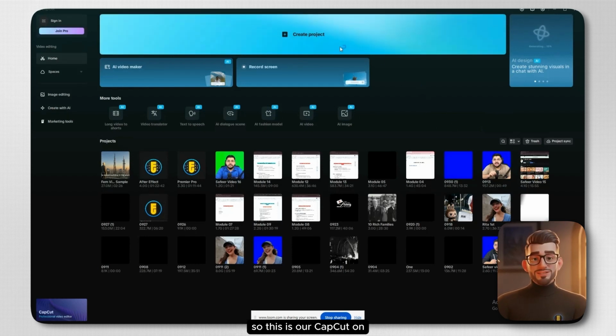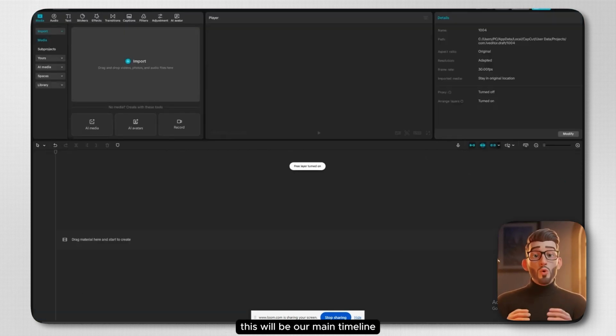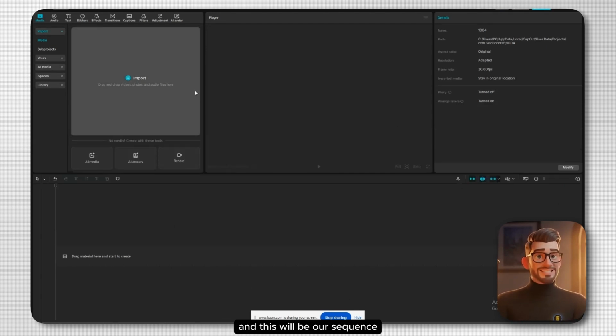So this is our CapCut on. Now we'll just create the project. Let me tell you a little bit about the simple panel. This will be our main timeline, and this is where we'll import our stuff. And this will be our sequence. Here are all the effects and so on. Here you can do audio, text, stickers, effect, transitions, all these things. I'll explain it to you a little bit.